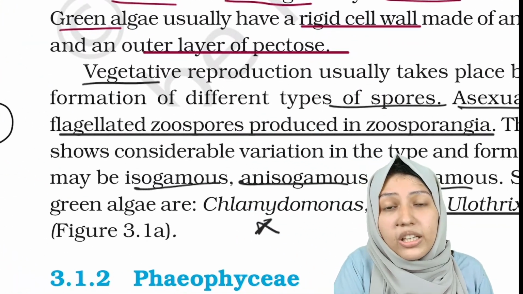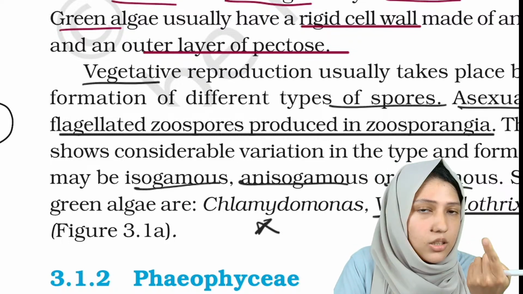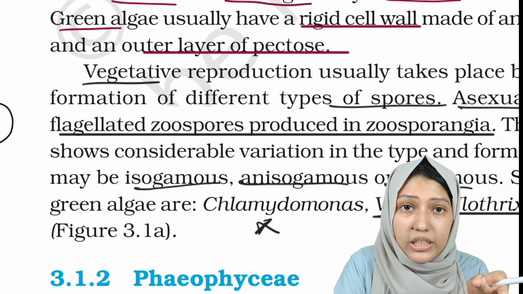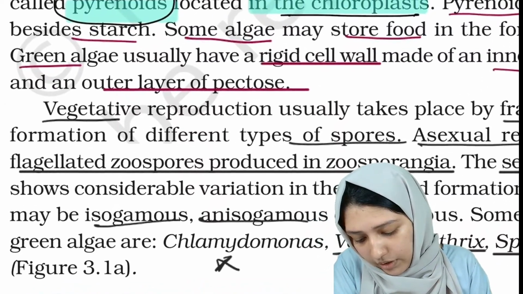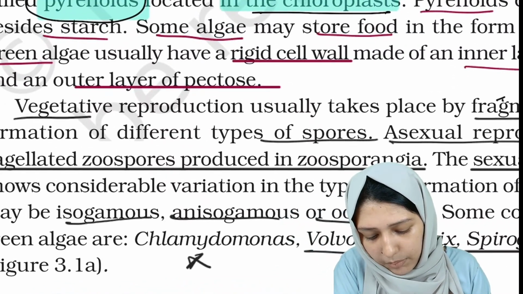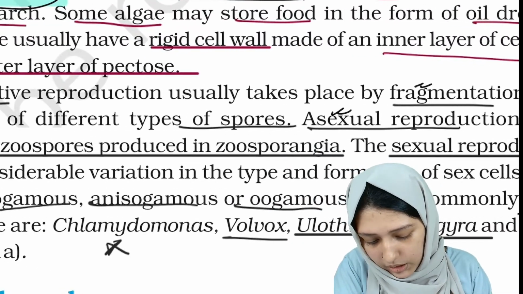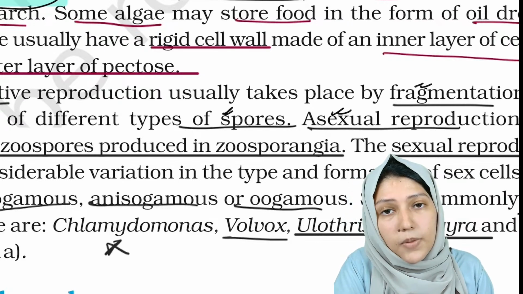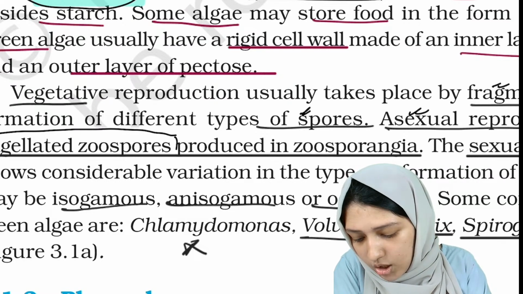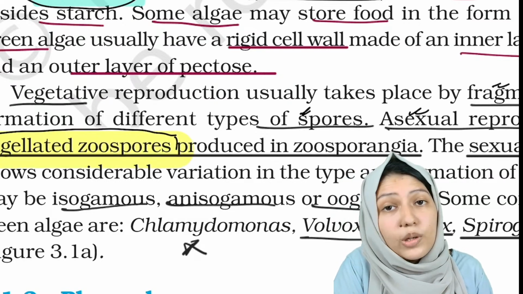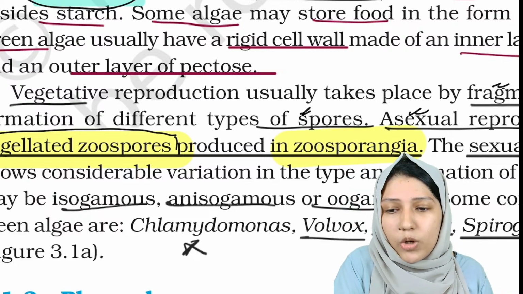And now coming into the reproduction, what all we have to see? We have to see the presence of chlorophyll pigments, then we will see the storage bodies, then the reproduction, then the examples. Vegetative reproduction is usually by fragmentation. Asexual reproduction can be by spores. And asexual reproduction is by flagellated zoospores. As I said before, zoospore is always flagellated, and it is produced inside the zoosporangia.